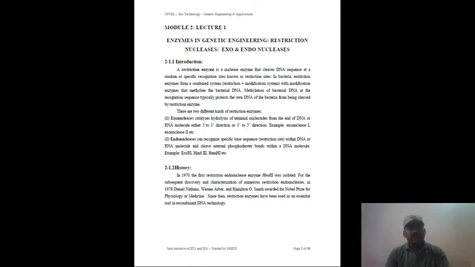That circular DNA, the plasmid, which is double stranded circular DNA, we have to cut at a particular site using different enzymes, different types of nuclease enzymes. One example is a restriction endonuclease, which cuts at a restricted site inside the DNA.